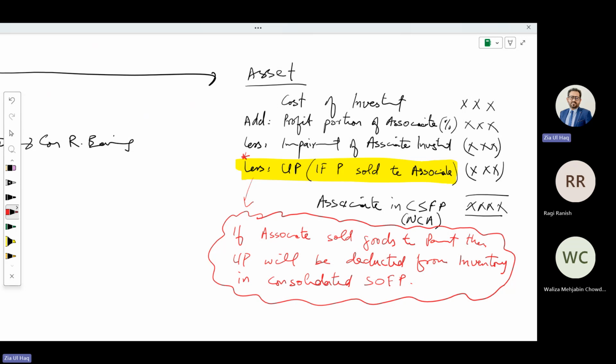But that will be included in the associate's financial statements. So from that, by taking the profit, the parent company will take, and then by removing from there, that will net out. In consolidation, the unrealized profit part should not be there. In consolidation, automatically that will be cancelled out.